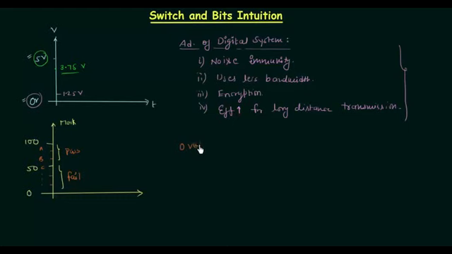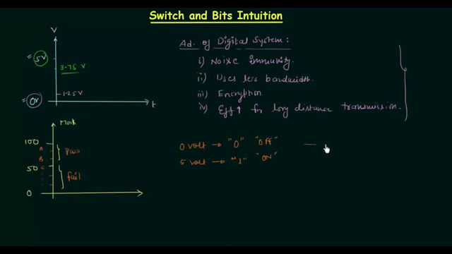0 volt is represented as 0, this is a symbol. 5 volt is represented as 1. So these are the two symbols that we are going to use. This is the number representation for the voltages, for the levels. 0 volt is 0, 5 volt is 1. This is off and this is on. Now I am using off and on because we can implement two levels by using one switch.